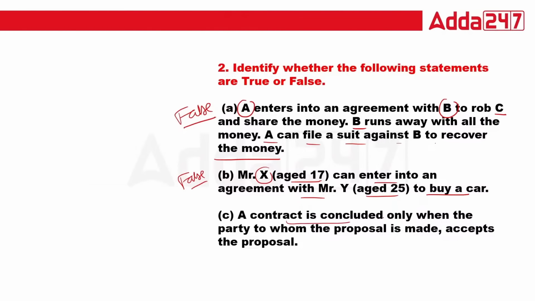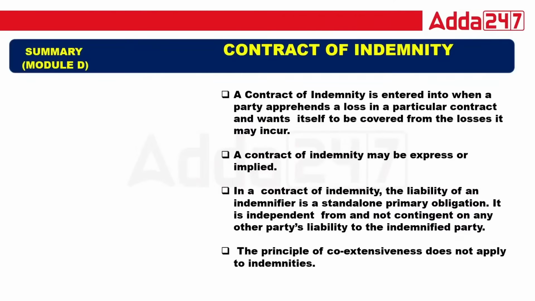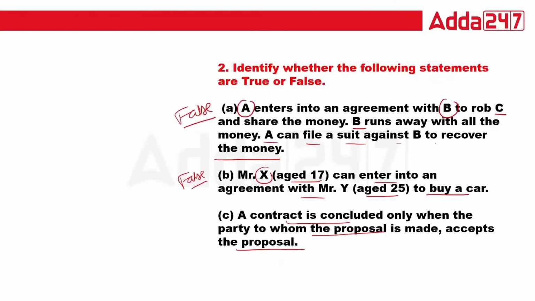A contract is concluded only when the party to whom the proposal is made accepts the proposal, true or false? What will be the right answer?